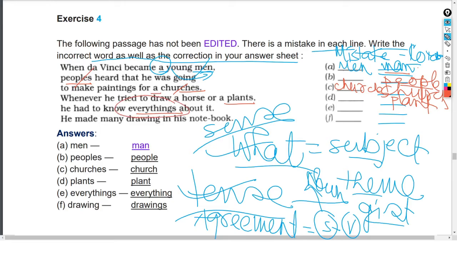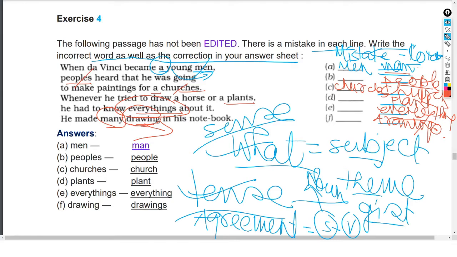Everything हरदम क्या होता है, हम तो everything ही मतलब बोले थे, लेकिन इधर दिया हुआ है everything, तब ये everything गलत है। everything, everyone, each one, तो ये हरदम सिंगुलर होता है। He made many drawing, ये देखिए many मतलब क्या है, प्लूरल है, उसके बाद जो ऑब्जेक्ट होगा, जो नाउन होगा, वो भी प्लूरल होगा। He made many drawings, drawings. Therefore, my dear children, I suppose you understand this part also.